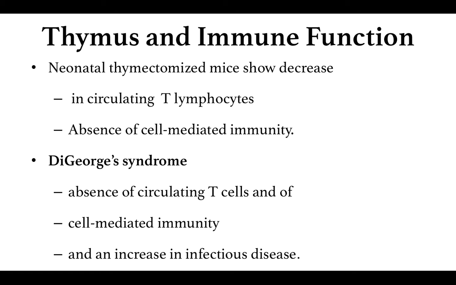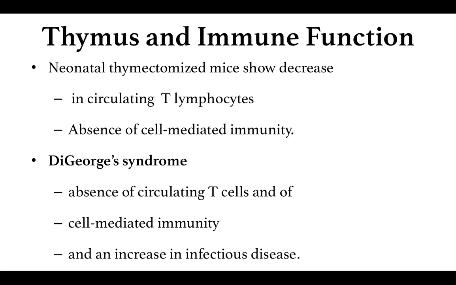We've seen that there are subtypes of the T cells, and one subtype, the TC cell, is involved in the cell mediated immune response, where the TC cell has an ability to lyse the antigen.